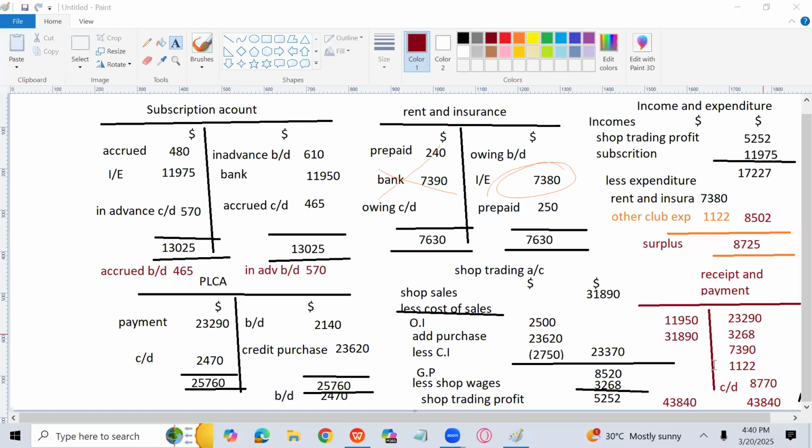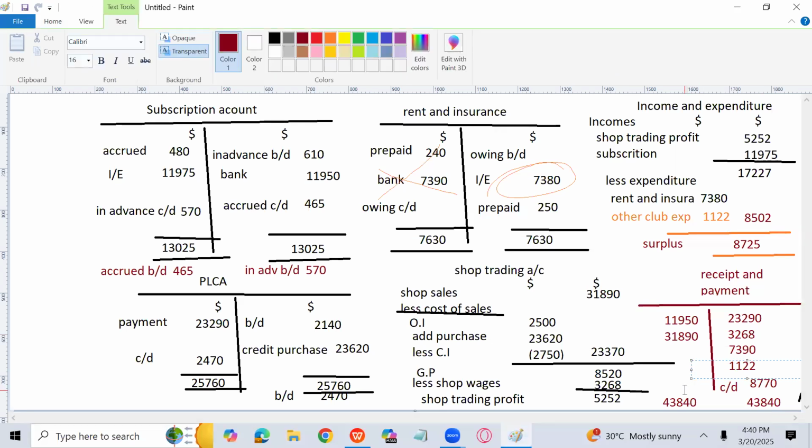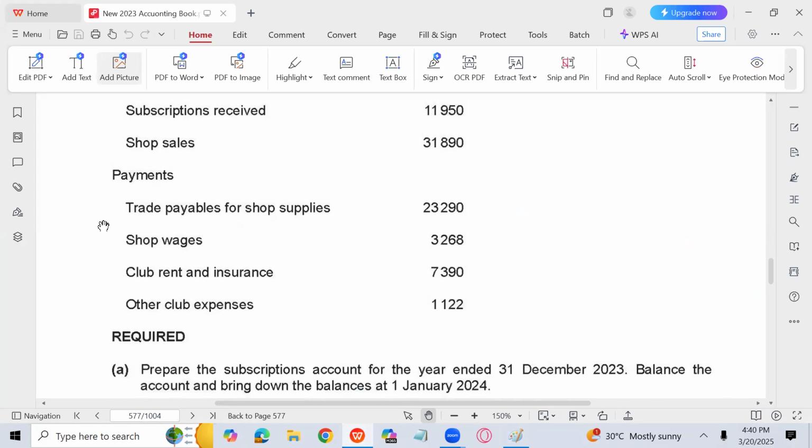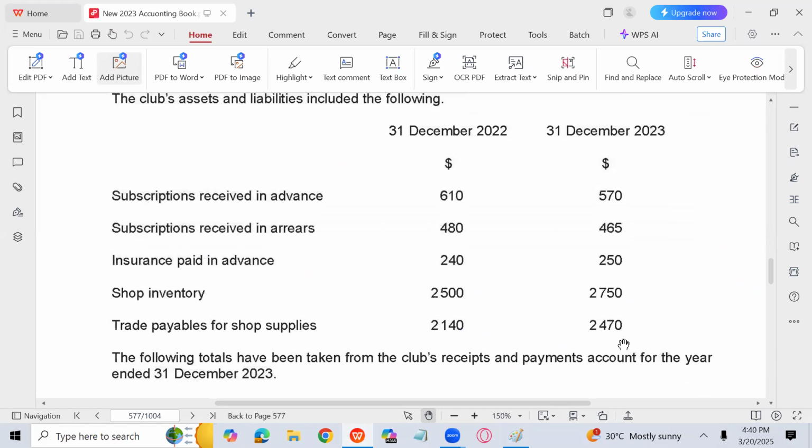Okay. So we were doing that. The total of the debit side is 43840, and the same total will come on the credit side. So the balance at bank is 8770. We have calculated 8770 is the balance at the bank at the end. How have I calculated? Total of the receipts minus payments. Simple. So I have got 8770.